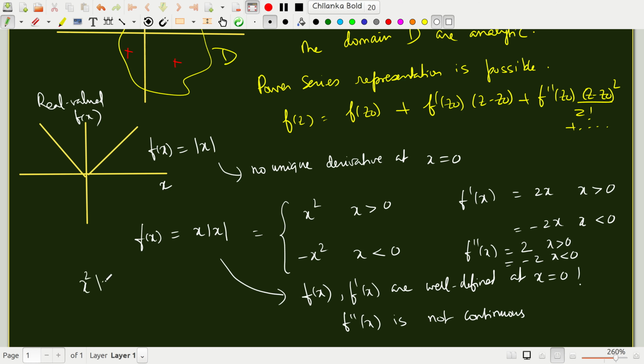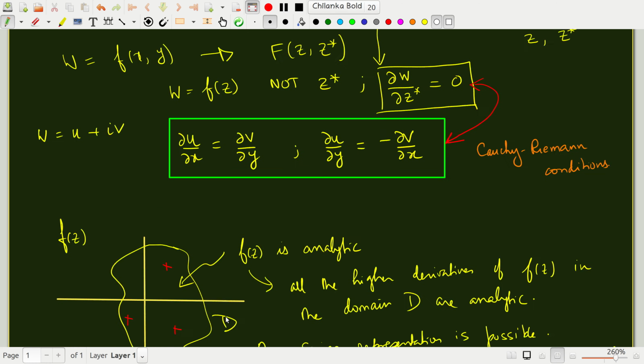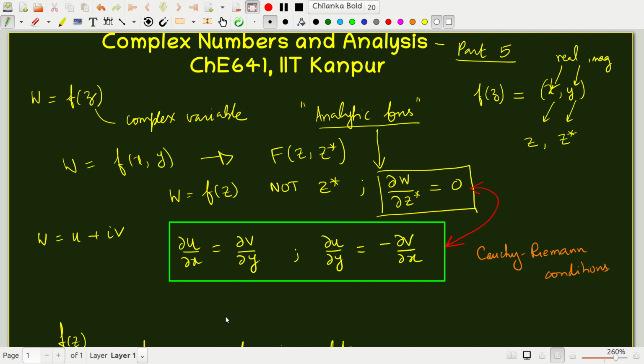Suppose I could say f of x is x squared mod x. Here the first two derivatives, f prime, f double prime, will be continuous, right? But higher derivatives, f triple prime, will be discontinuous. Now this situation will not arise if you have an analytic function. The moment you have an analytic function, this is very, very special.